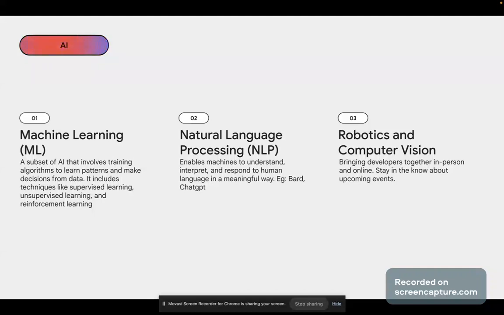Now we have robotics and computer vision. We hinted at that before when we talked about robots these days. We haven't seen some robots. I mean, living in Nigeria, I don't think I can say I see robots every day. But robotics is also something I dealt with because I studied mechatronics engineering in school.